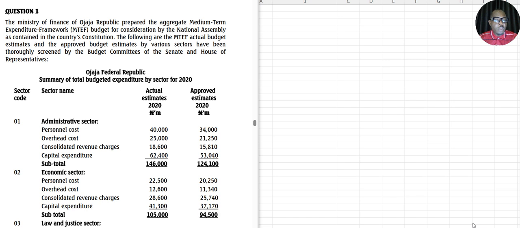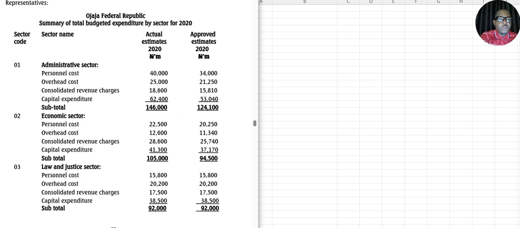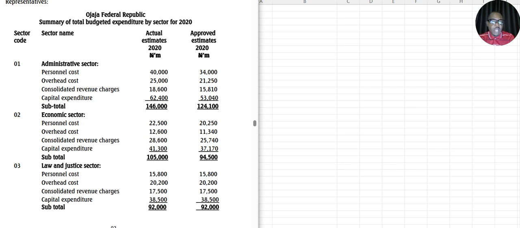been thoroughly screened by the budget committees of the Senate and House of Representatives. You remember in our last class, I was talking about this screening by the Senate committee, screening by the legislative arm before they can approve it. Okay, so that is a fraction of it that we are seeing here. Let's go to the figures. Now, these figures are as given.